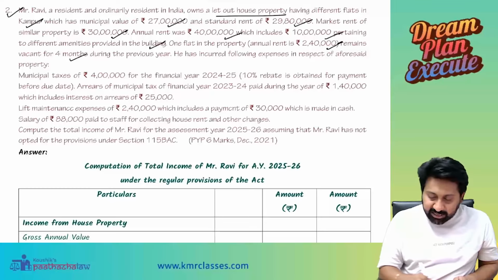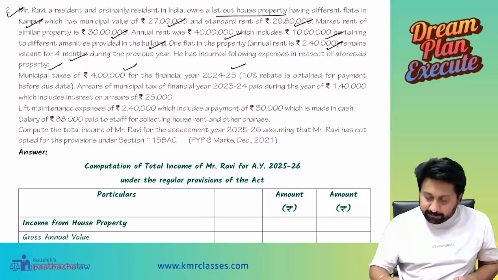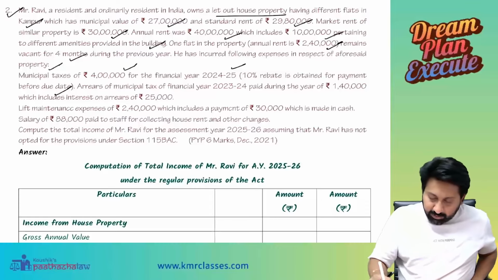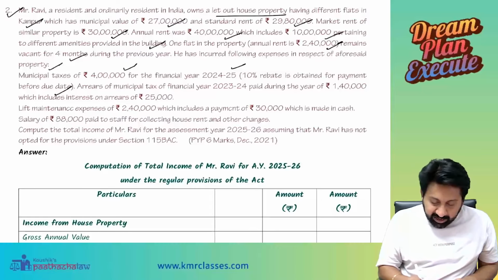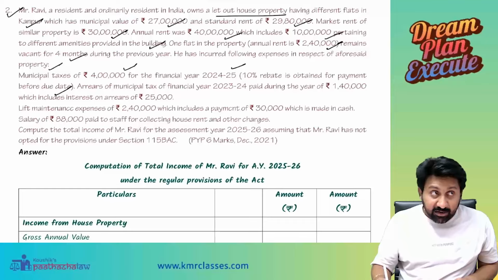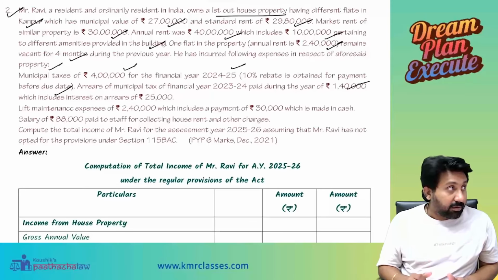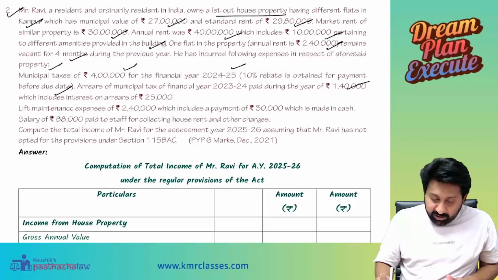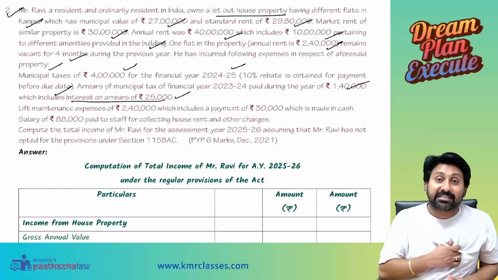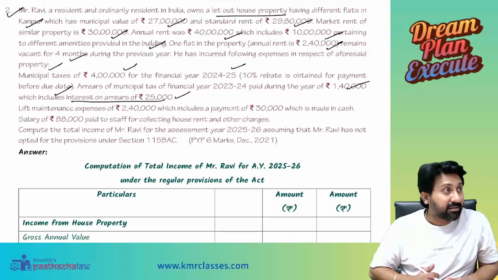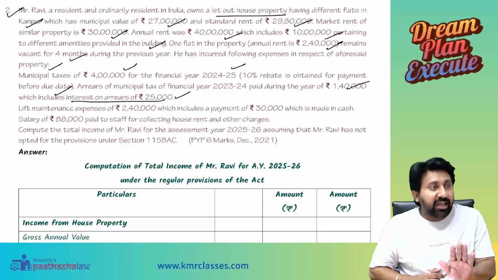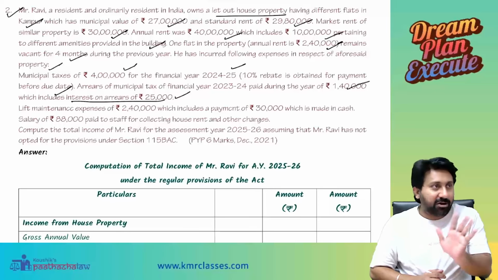He has incurred the following expenses in respect of the aforesaid property. Municipal taxes for the financial year 24-25, 10% rebate is obtained for payment before due date. And arrears of municipal tax of the financial year 23-24 paid during the year. If you remember, we discussed this already. In this 1,40,000, interest on arrears is also included. We will allow municipal taxes, but interest will not be allowed.